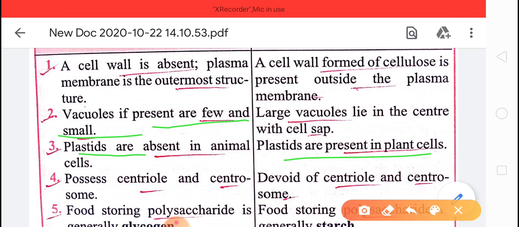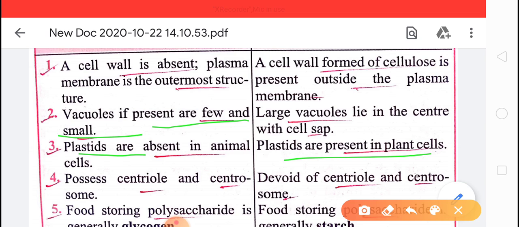It is a kind of cell organelle, and it is used to organize the microtubules. Clear about centriole and centrosome? So in animals it is present, but in plants it is absent.